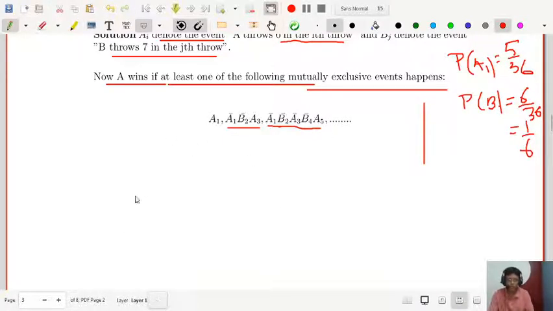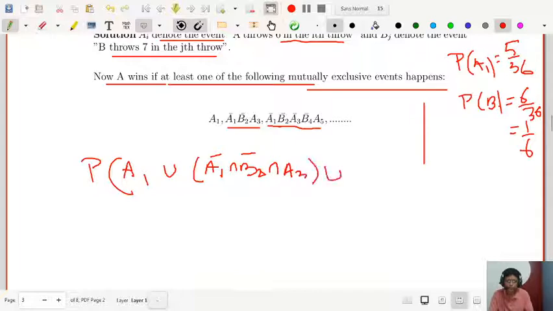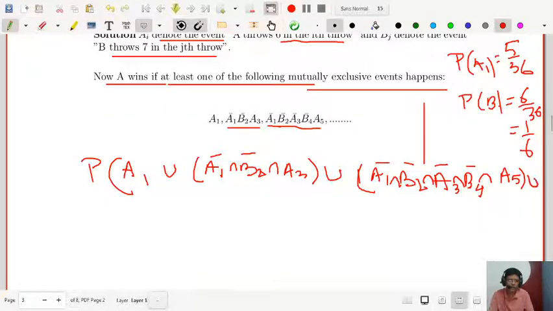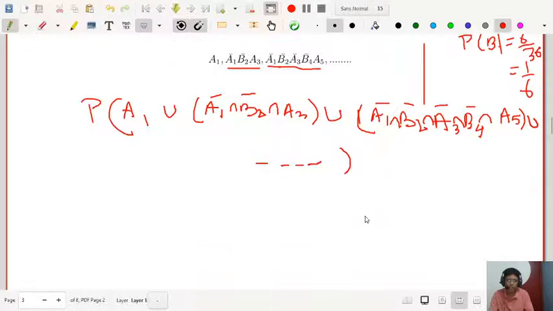So you can write the probability of A1 or A1 bar intersection B2 bar intersection A3, or A1 bar B2 bar A3 bar B4 bar intersection A5, union dot dot dot, and so on. This is the required probability.